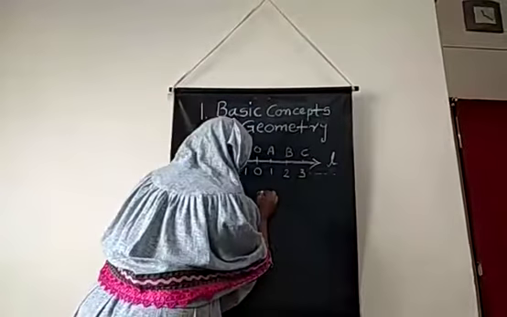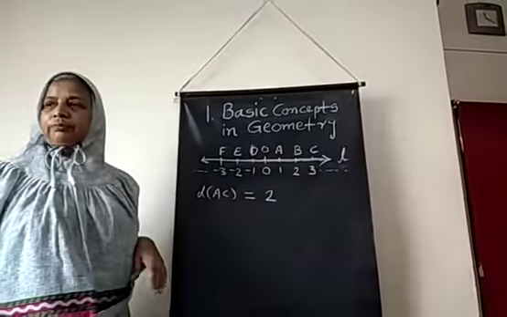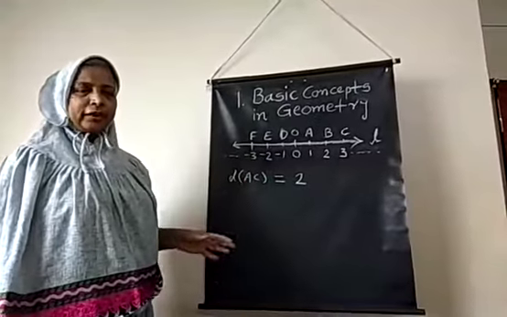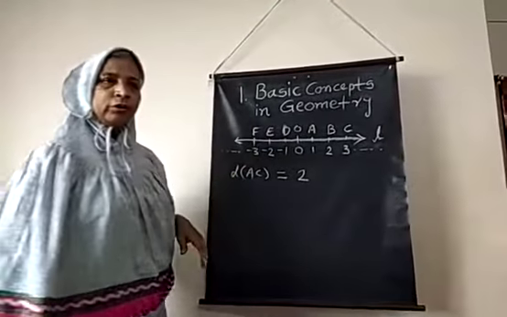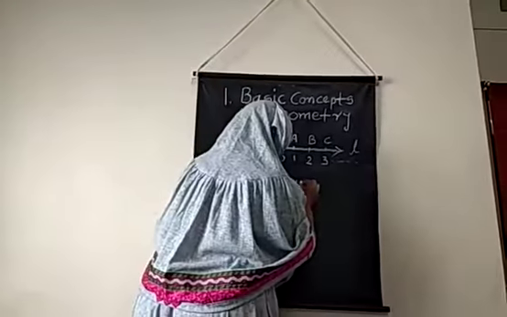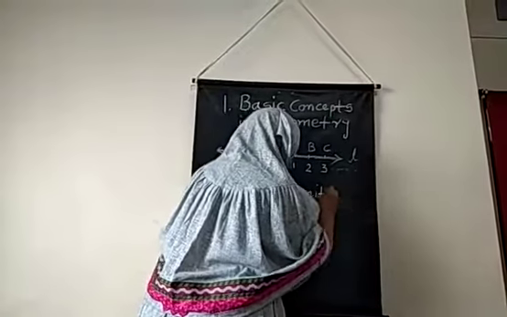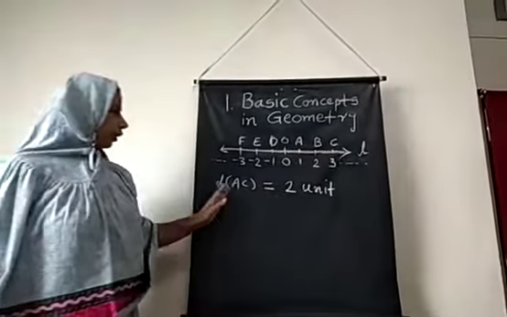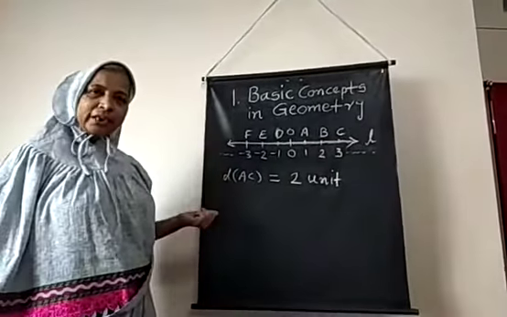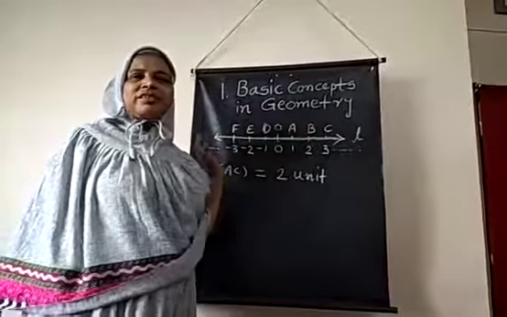So we can write down here 2 units. Unit can be anything, millimeter, centimeter, whatever. So here we are writing 2 units. So this is the first way to calculate the distance between the point A and C, that is distance AC. Now, if you are not calculating like this, because some distances are very far,